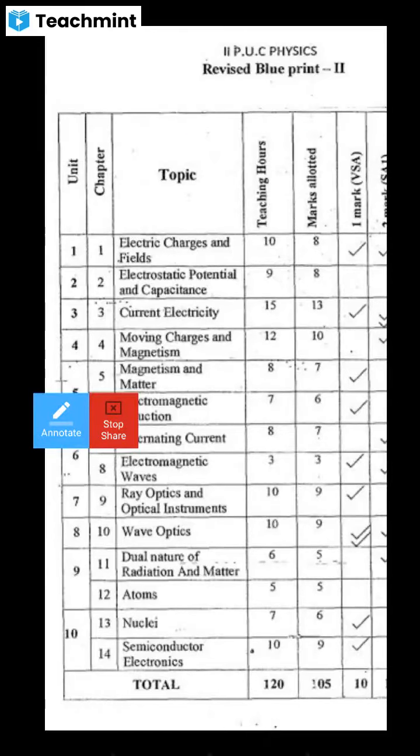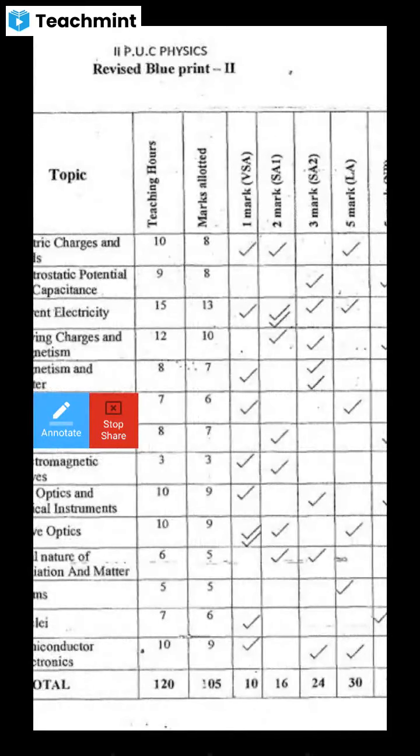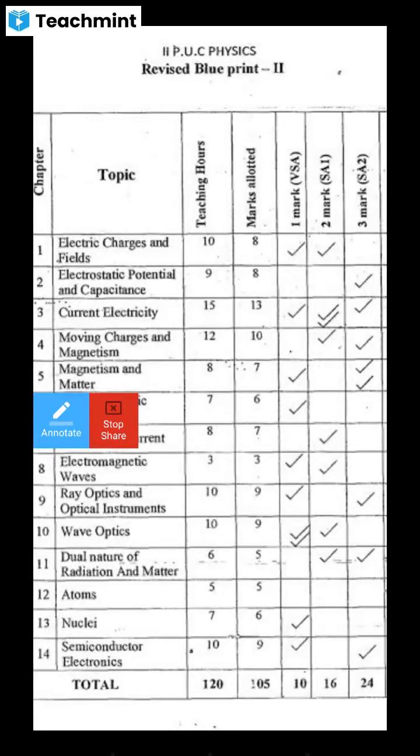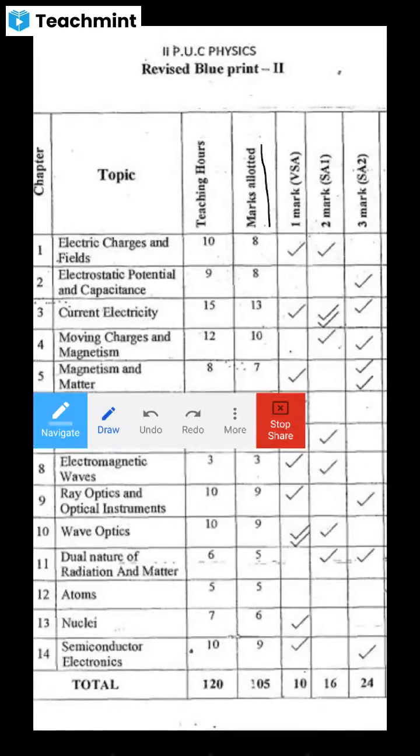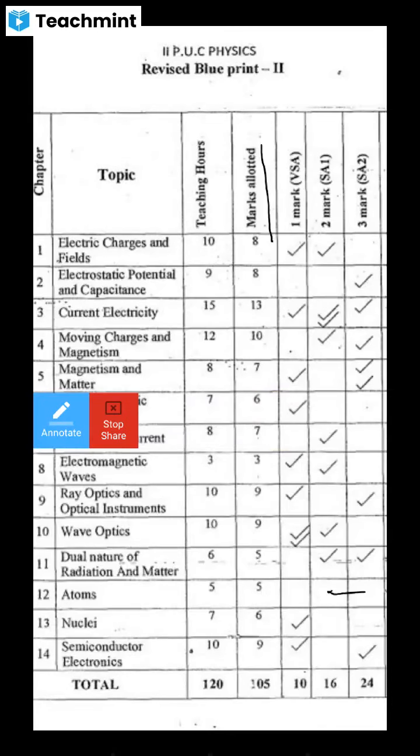Out of 14, the teaching hours and the marks allotted for each chapter you can see here. Have you noticed the marks allotted in this column? For the first and second chapters you have 8 to 9 marks. Year wise, the minimum marks allotted for the first chapter is 8 to 9 marks.